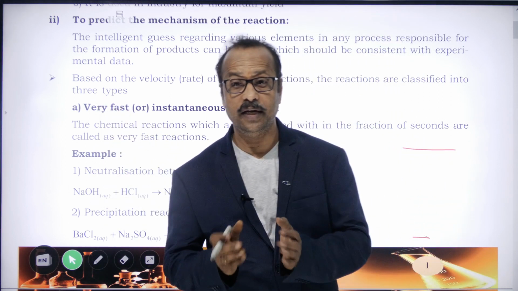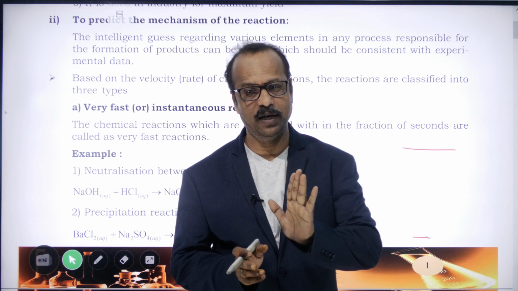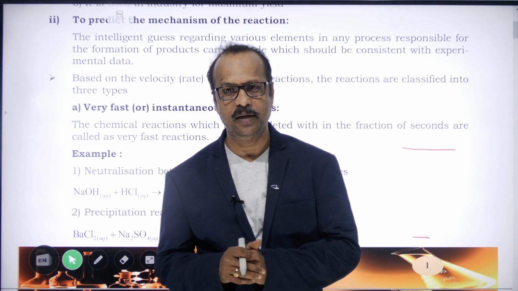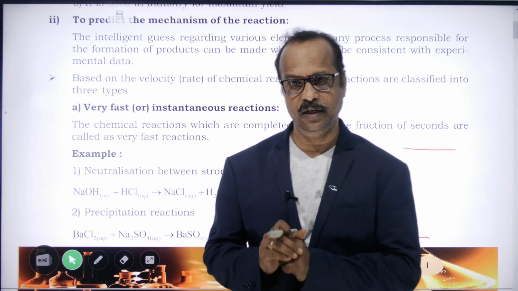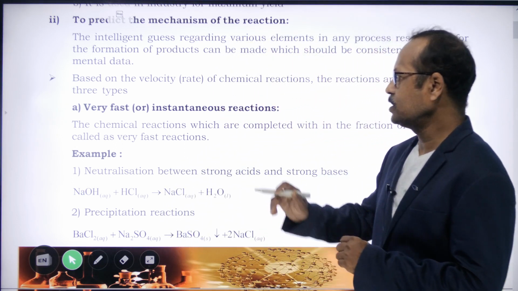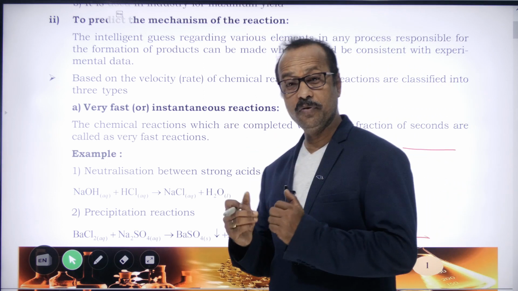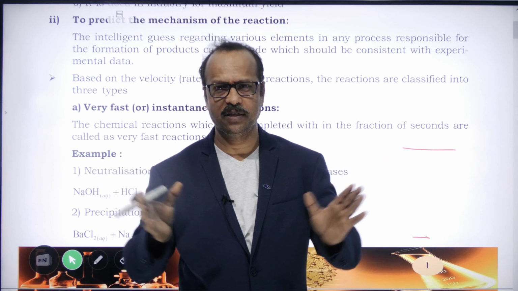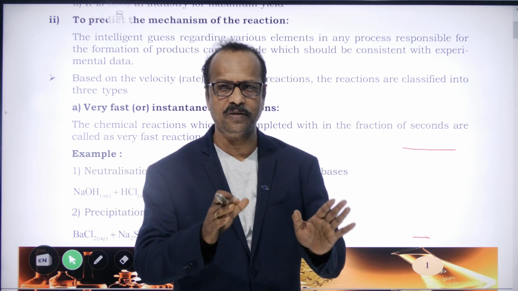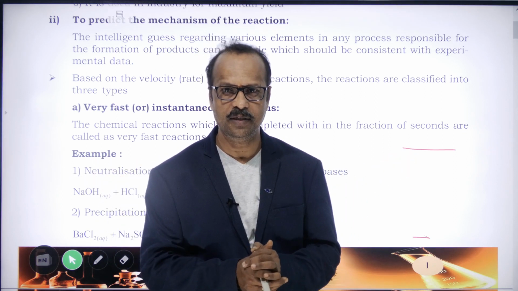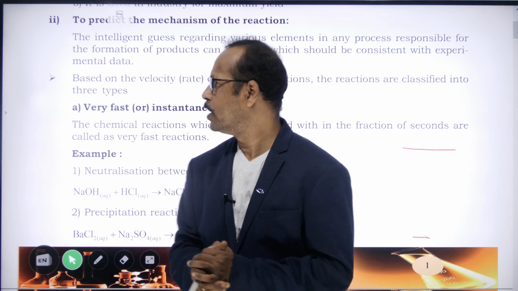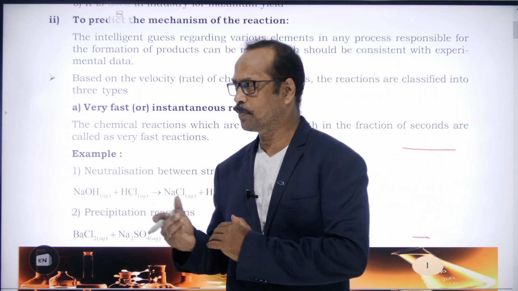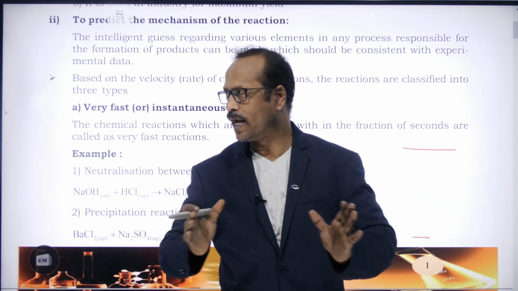The first one is very fast reactions: the reactions which take place within a fraction of seconds, that is, if the reaction completes within a fraction of seconds, such reactions are called very fast reactions. The second type is very slow reactions.